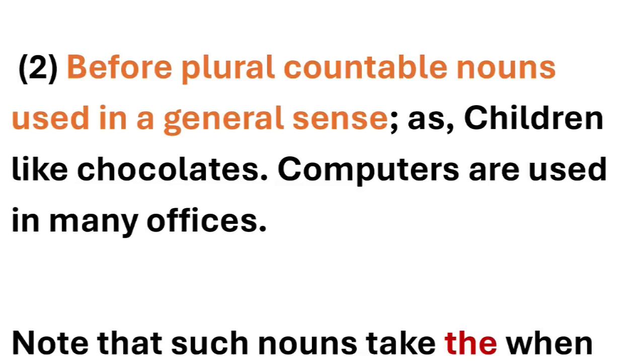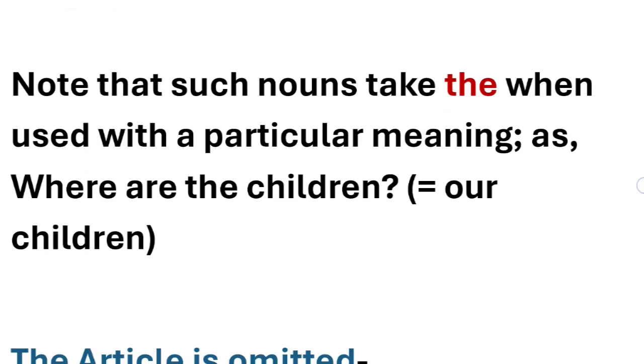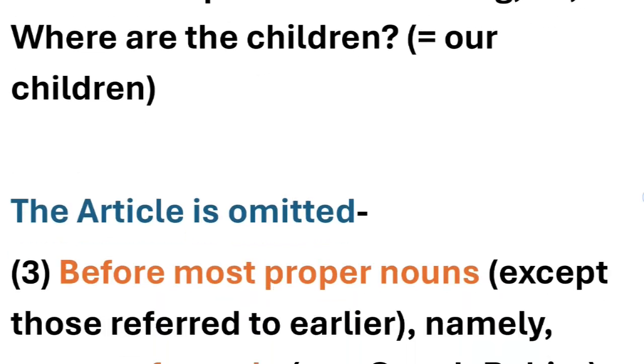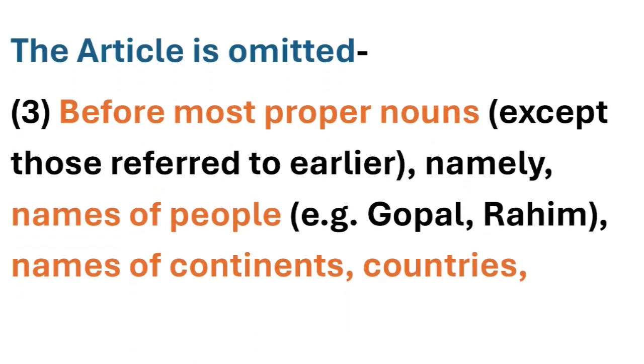Here we're talking about plural countable nouns. For example, children like chocolates. Now children is a plural countable noun and has been used in a general sense, so we have omitted articles. Computers are used in many offices. Computers is also one of those examples. Now note that such nouns take "the" when used with a particular meaning. For example, where are the children? Again here, whenever it gives a particular meaning, it will take "the" along with it. So where are the children is an example of it. Children is plural and it's giving a special meaning, so we have used "the" before that.